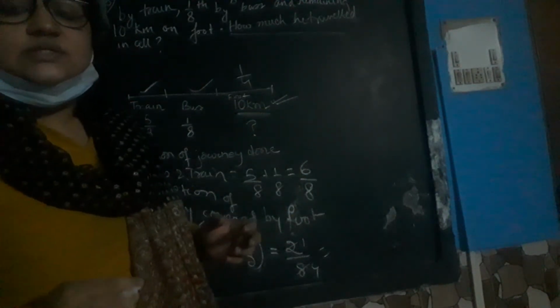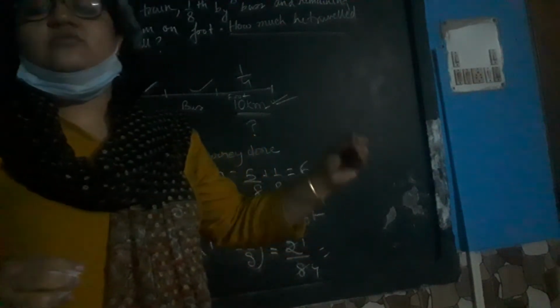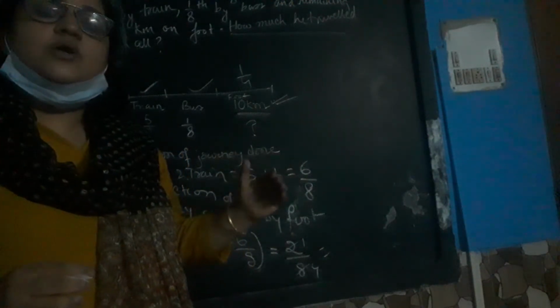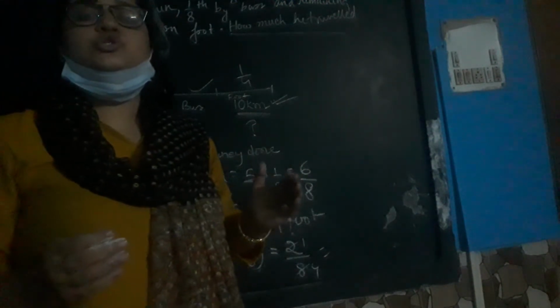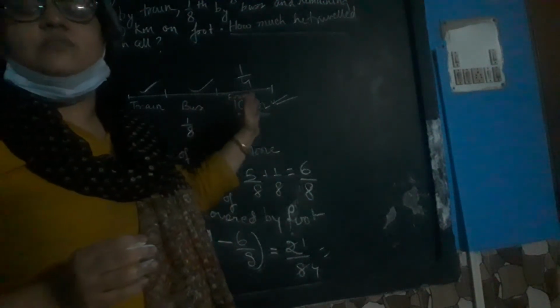So now read the question. How much did he travel? That means you have to find out the distance in kilometers, how much he has traveled, not only on foot but also on train and bus. That means what is the total distance he has covered using train, bus and foot. So we only have one piece of information. So we will write that